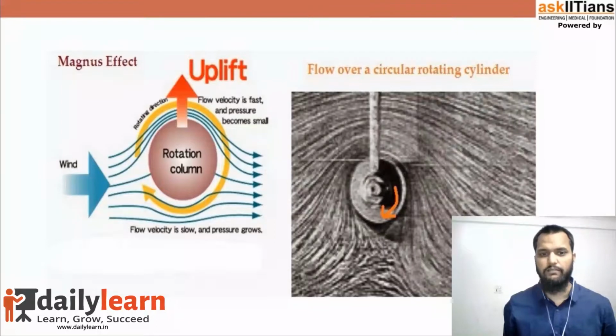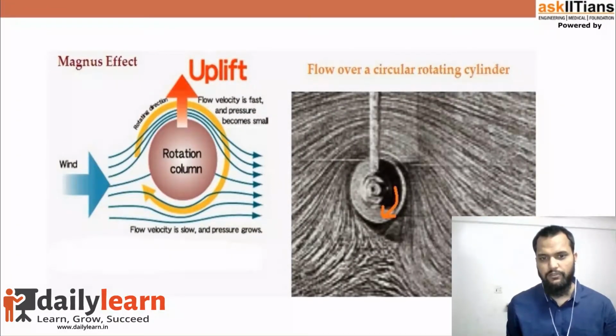So here you can see the ball is spinning about its own axis. It is rotating about its own axis, and the wind is moving from left to right. So you see the lower portion, the air molecules or the wind just below the ball is moving relatively at low speed because it has to cover relatively less distance, because the clockwise direction helps to decrease the speed of the wind.